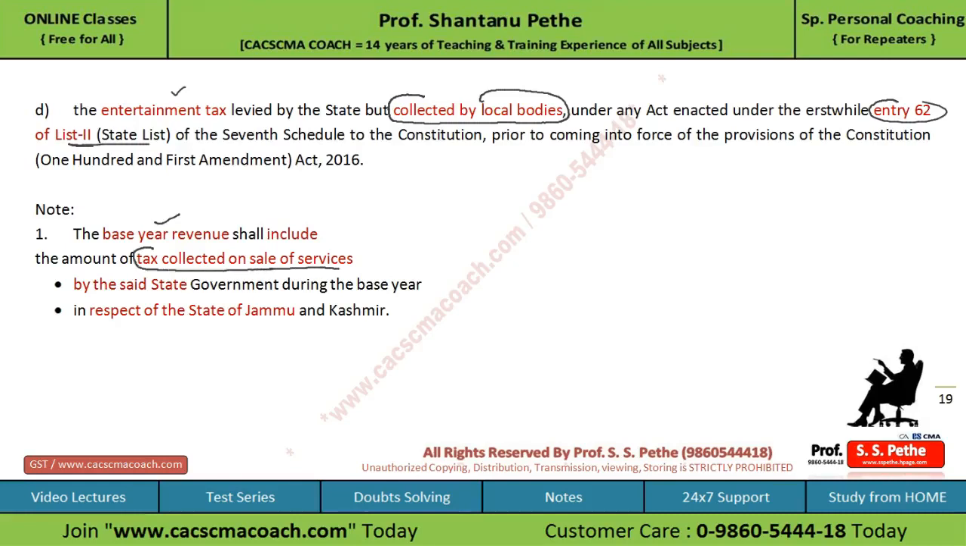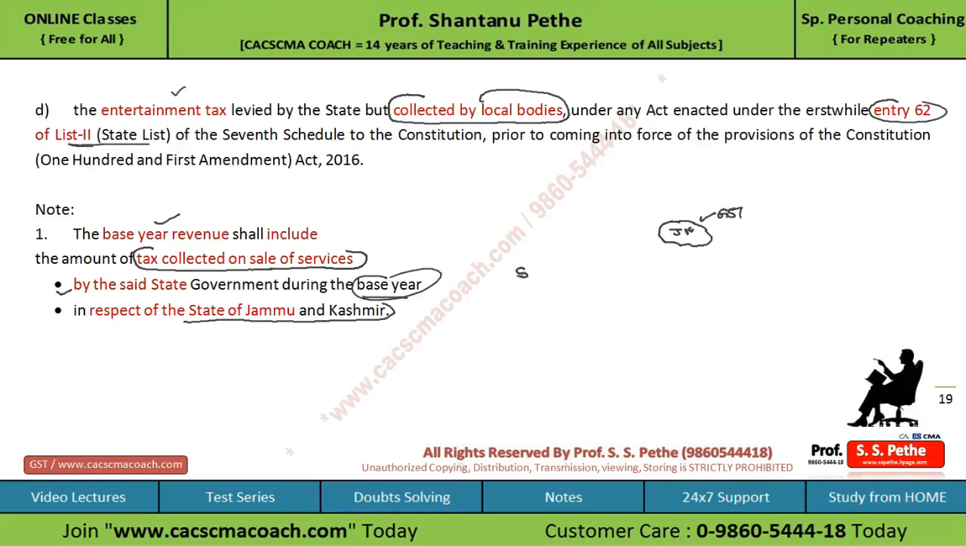Now further you have to remember that the base year revenue shall include the amount of tax collected on sale of services by the said state government during the base year in respect of the state of Jammu and Kashmir. So it is just like a clarification which has been given here. Although the state of Jammu and Kashmir has not passed their GST Act till now, so it's like a clarification.